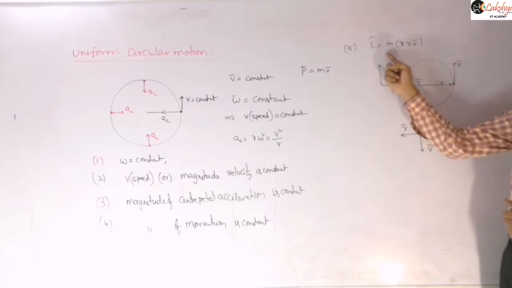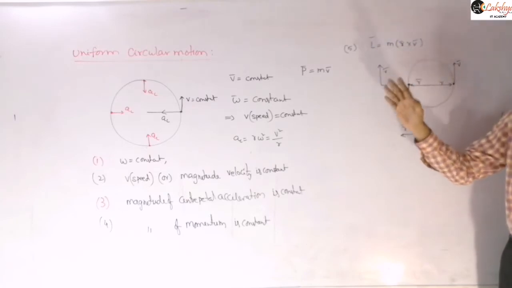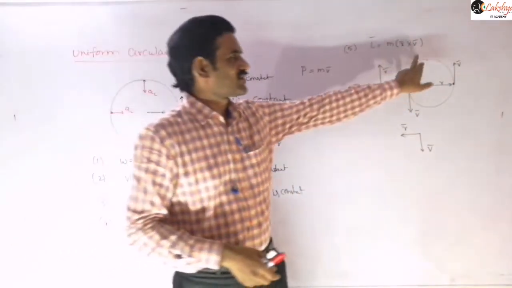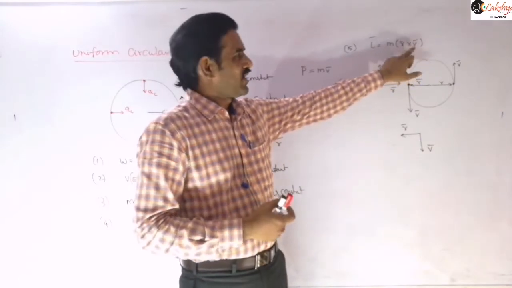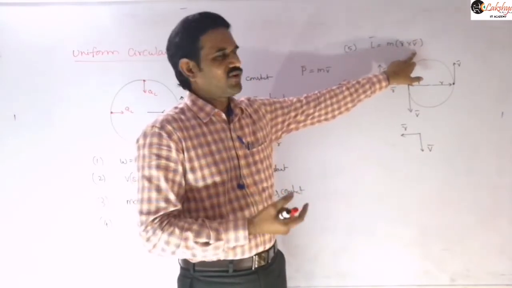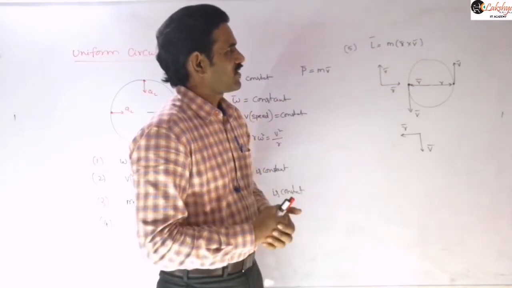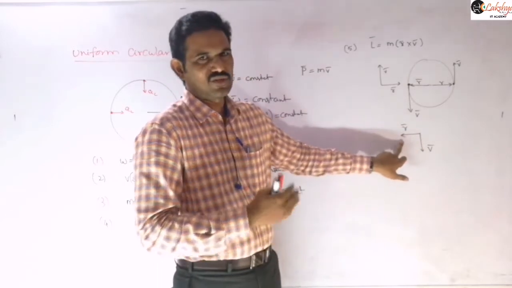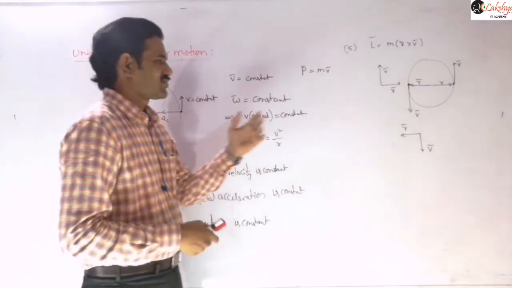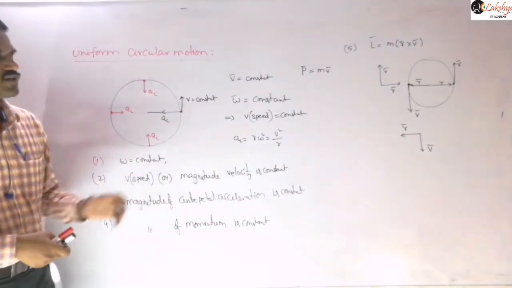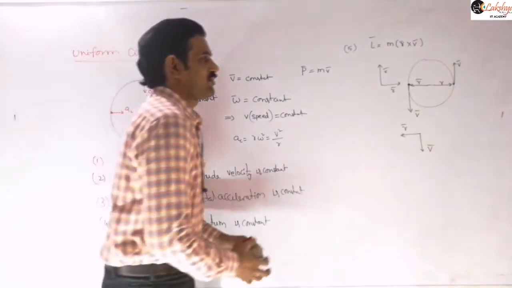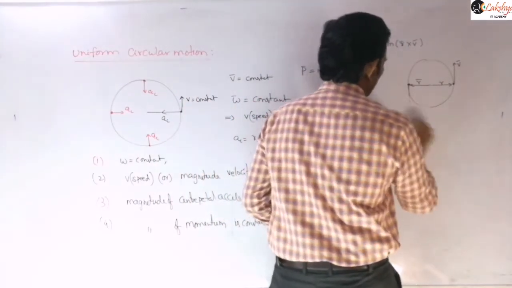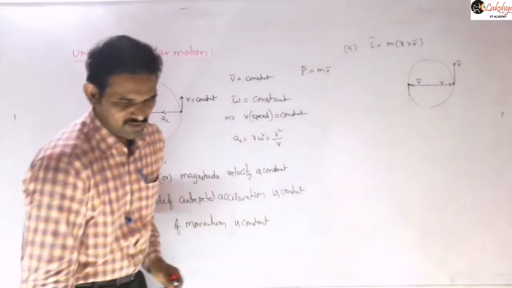So we can conclude that this angular momentum vector remains constant, because r is already a constant magnitude and v is already a constant magnitude. The magnitudes of r and v are constant, so the r bar cross v bar value will also remain constant, and because the angle between these two also remains constant, we can conclude that the vector remains constant. Just to mention, this total explanation is not required; directly we mention that the angular momentum of the particle about its center remains constant.